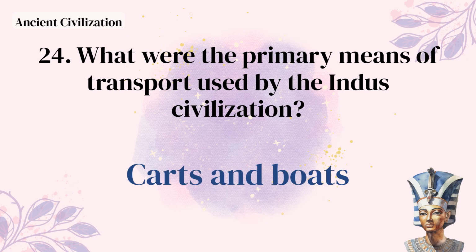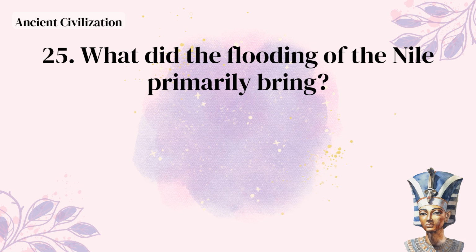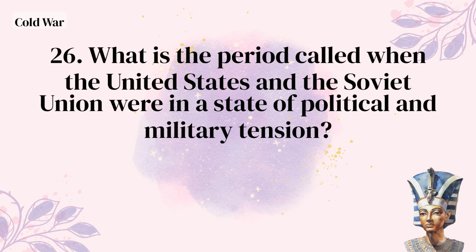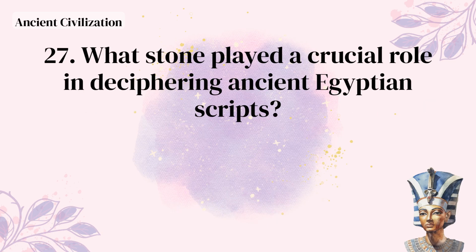Carts and boats. What did the flooding of the Nile primarily bring? Fertile soil. What is the period called when the United States and the Soviet Union were in a state of political and military tension? Cold War. What stone played a crucial role in deciphering ancient Egyptian scripts?